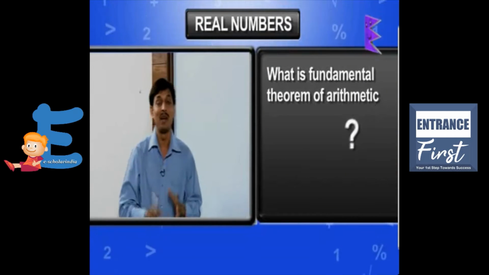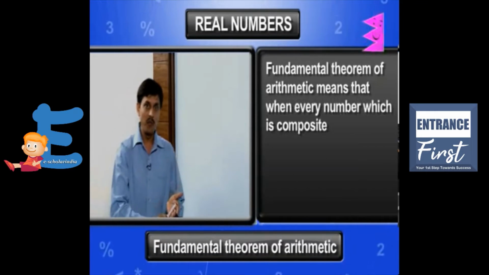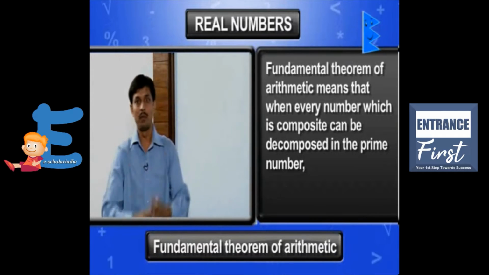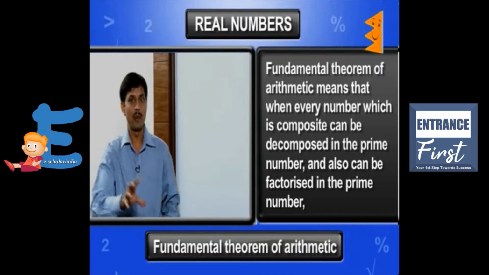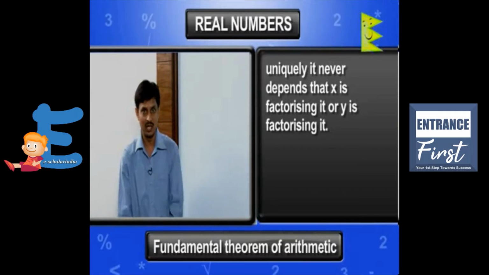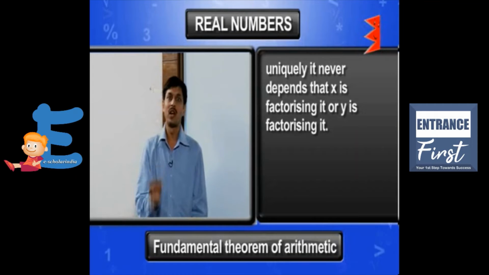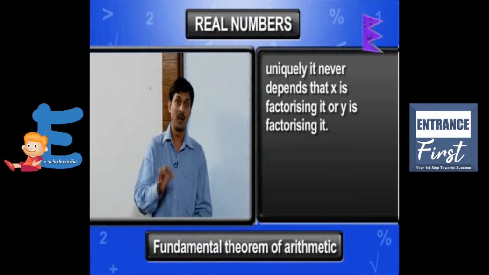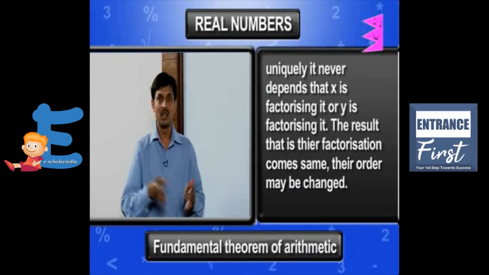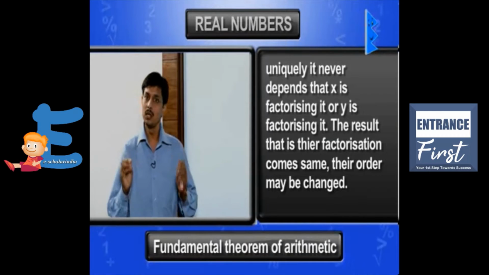What is basically the fundamental theorem of arithmetic? It means that every composite number can be factorized into prime numbers uniquely. It never depends on whether X is factorizing it or Y is factorizing it, who is doing it, or when. When we factorize any composite number, the prime factorization comes out the same; only the order may change.